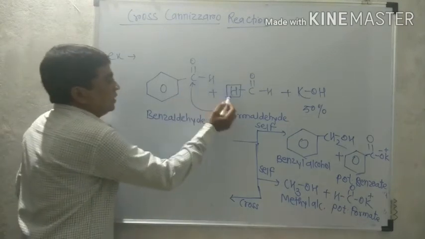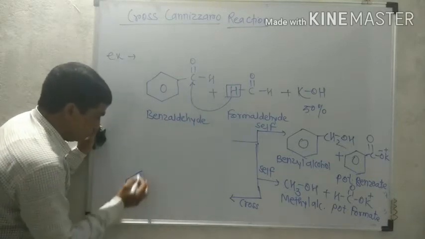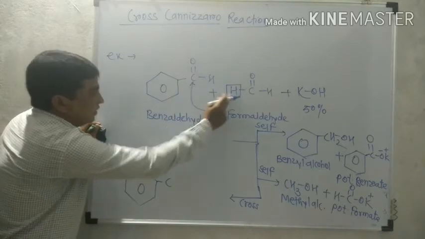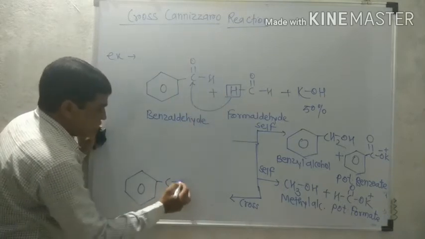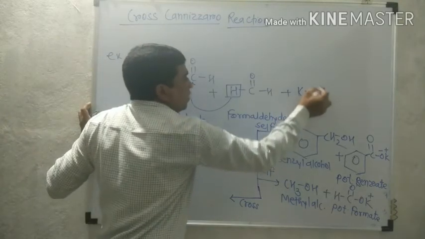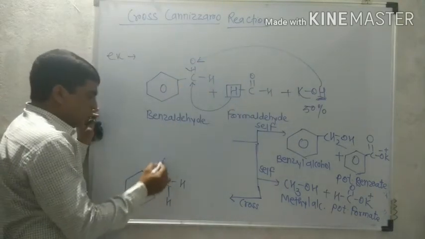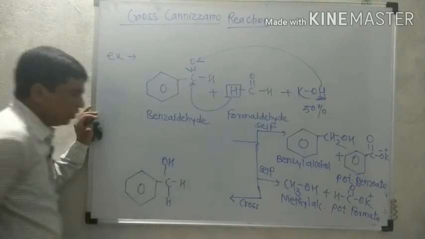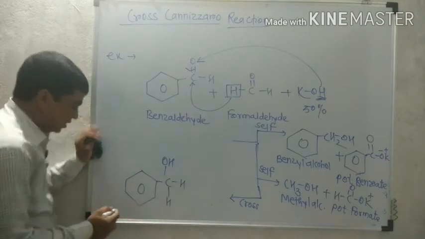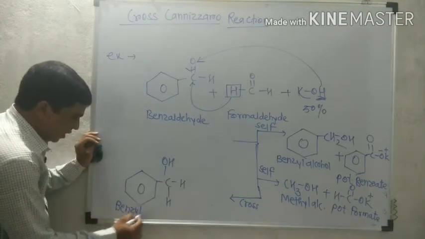So here that hydrogen is added to this carbon. This carbon gains this hydrogen, CH2. Now hydrogen from alkali gets added to the oxygen. Here double bond breaks and is converted to single bond, so the formation of OH. So benzene with CH2OH.